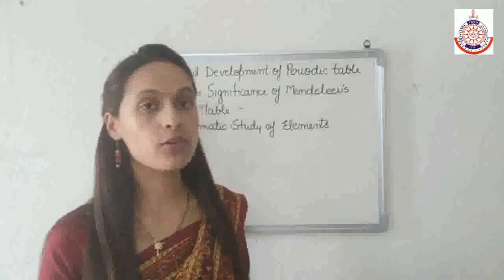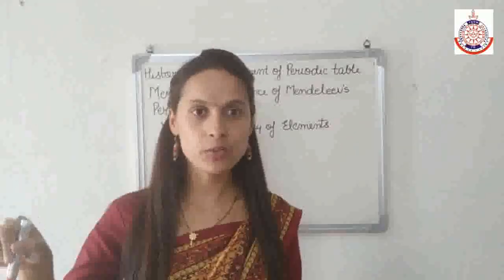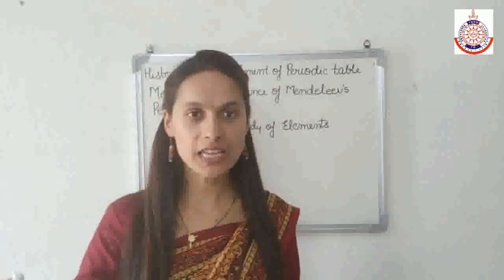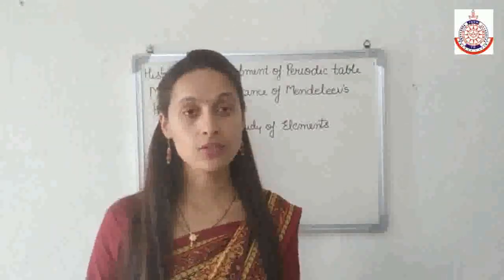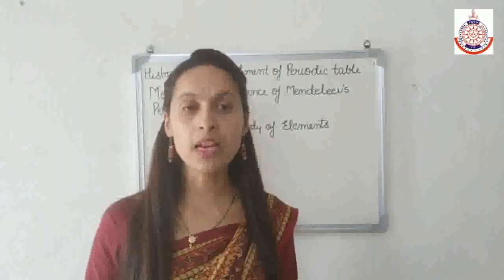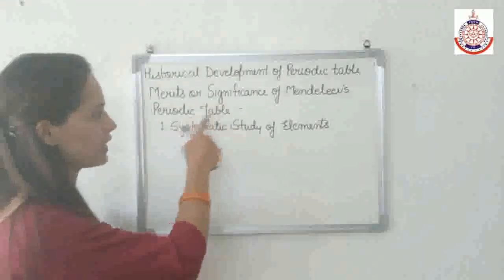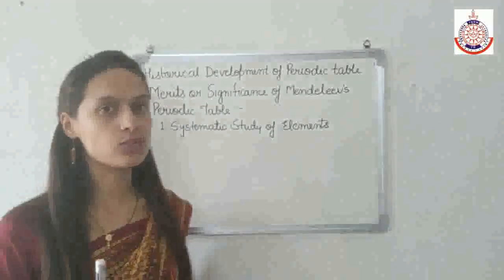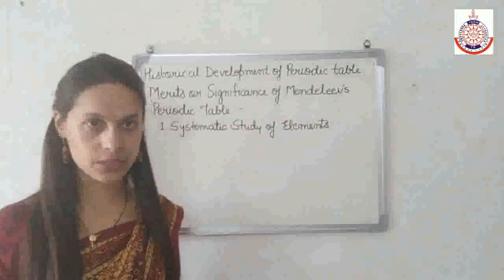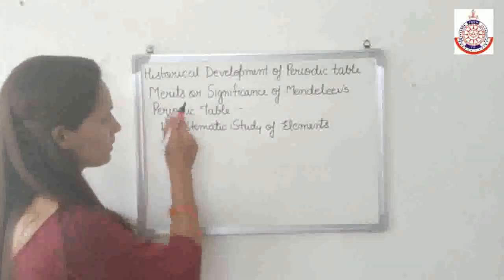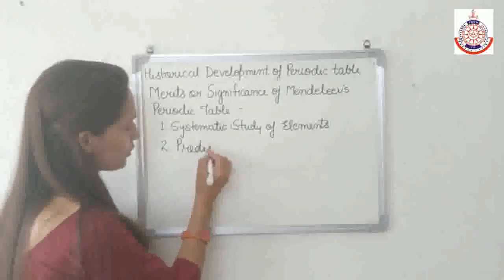If I am talking about the first group, in Mendeleev's periodic table we studied that we have 8 groups designated from Roman 1 to Roman 8. So in the first group, if we have 6 elements, then by knowing the property of a single element, we can predict the properties of the other 5 elements. So Mendeleev's periodic table provides a systematic way to study the properties of different elements and the compounds of those elements. Now, the second significance of Mendeleev's periodic table was the prediction of new elements.